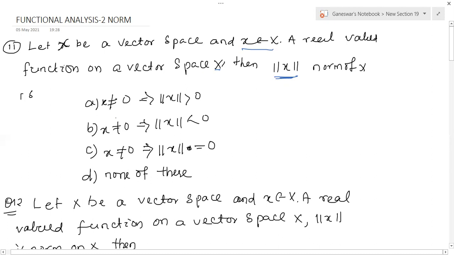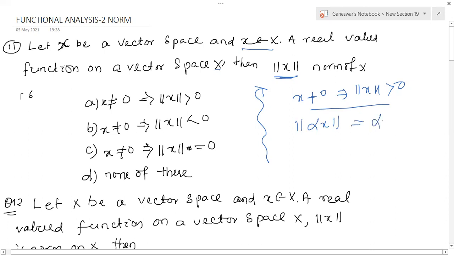We can look at the definition of the norm. If x is not equal to 0, that implies norm of x must be greater than 0. That is one condition. Norm of alpha x is equal to alpha times norm of x, that is the second condition. Norm of x plus y is less than or equal to norm of x plus norm of y. Those are the three conditions a norm satisfies.